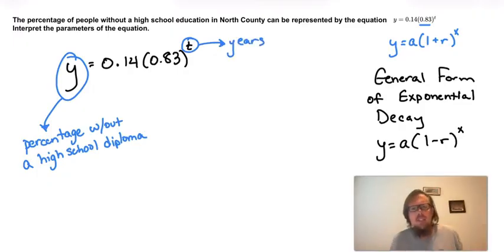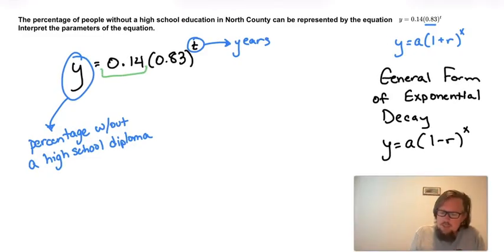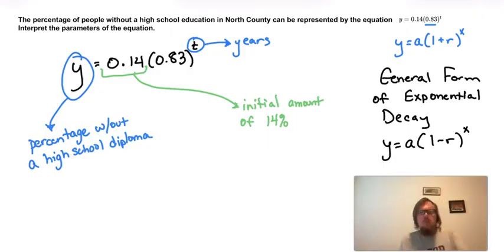And this a in front, this 14, is the initial amount. So the initial amount, did I spell that right? I did not spell that right. Initial, golly. I'm not going to be winning any spelling bees. Initial amount of 14%. Okay, so the initial amount was 14%, which is good.